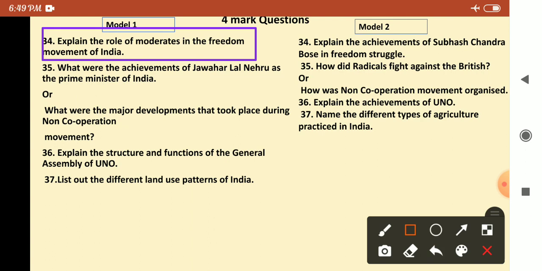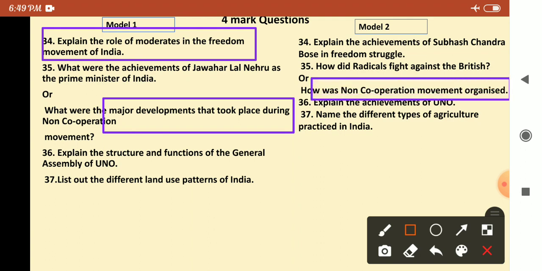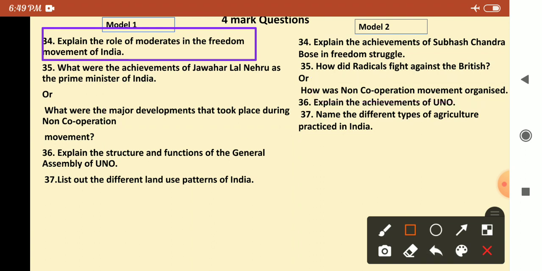And then next, major developments that took place during the non-cooperation movement. They have asked about the non-cooperation movement in the first model. In the second model, the same question: how was the non-cooperation movement organized? This is the question, same lesson.